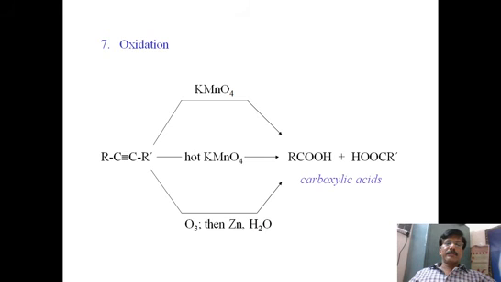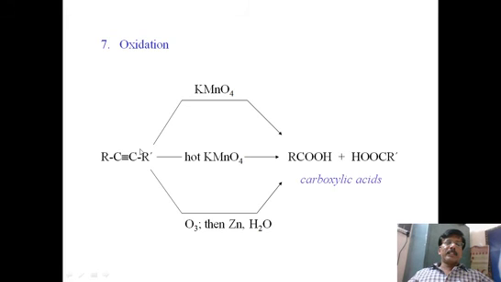Oxidation is also there, where we can have oxidation under different conditions, like potassium permanganate in hot or cold conditions, and ozonolysis. After ozonolysis, zinc and water are used to reduce further. In each and every case, wherever there is a triple bond, the three bonds mean three OH groups, and three OH groups will give you a COOH group. That is, carboxylic acid is formed.